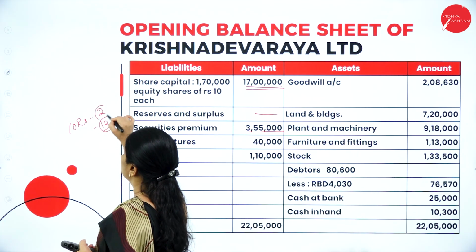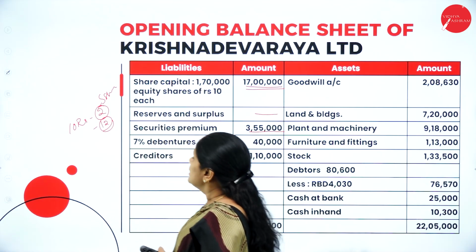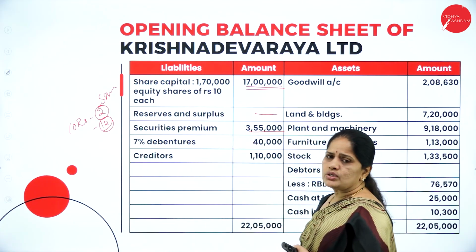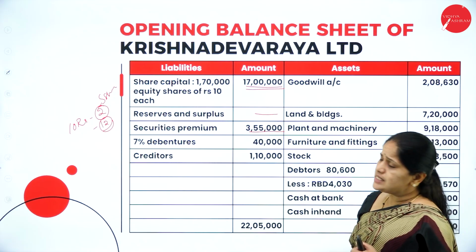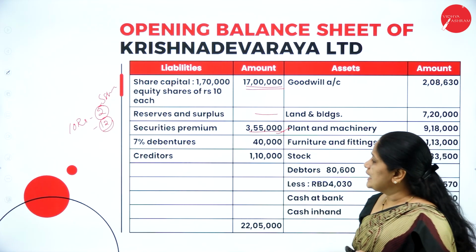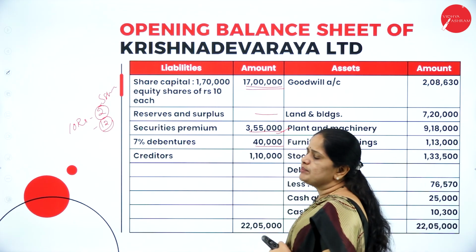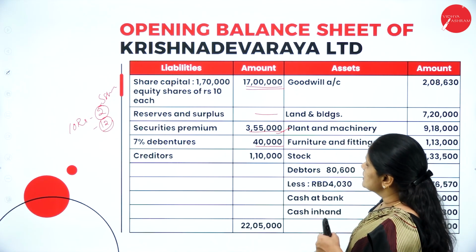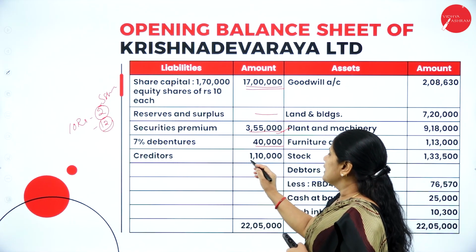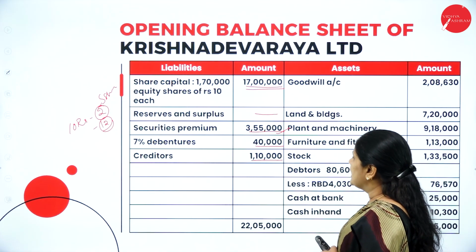This 2 rupees is the securities premium account. Sometimes the securities premium goes up to 2 rupees 50 paisa. So all that adds up to 3,55,000. Then 7% debentures: these debenture holders are settled, and the same amount is there. Then creditors 1,10,000, so you write it as it is.